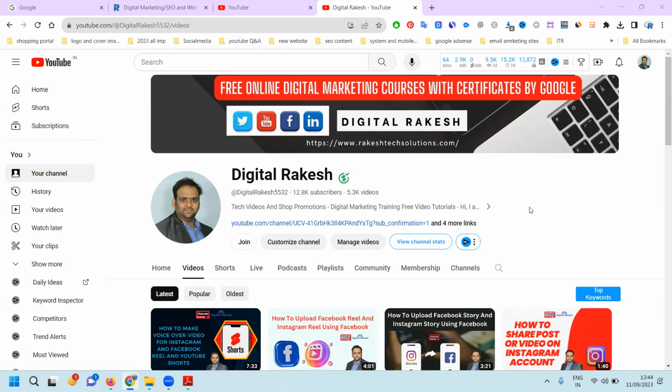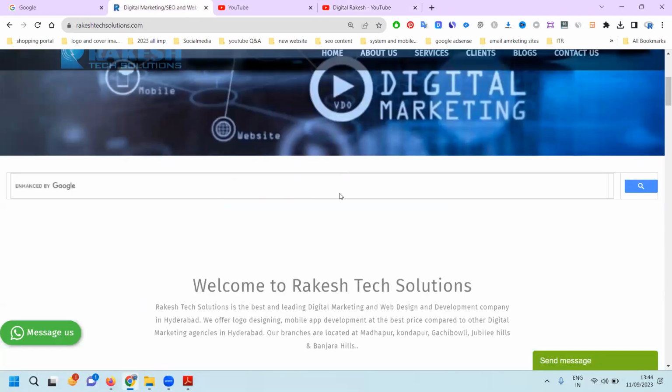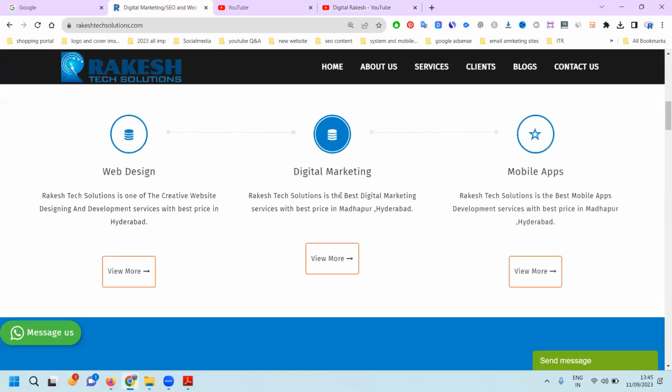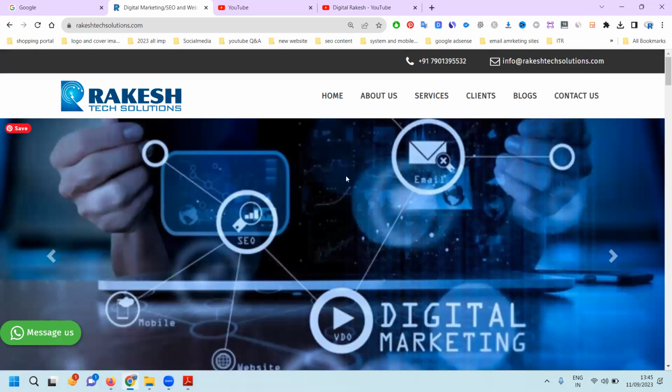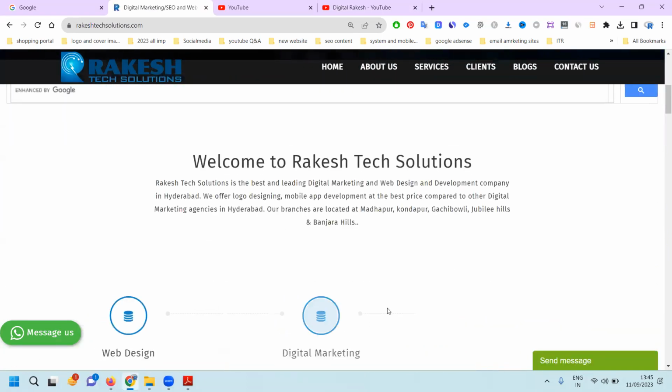So I'll start with one domain name. I have to show my content on Google. For example, I can show my website will be Rakesh Tech Solution. It is easily visible to the particular customers. They can easily contact my website, and they can contact through the website itself. So where can we store this content? This content will be stored by an option called hosting.